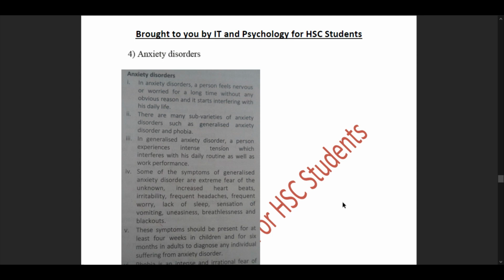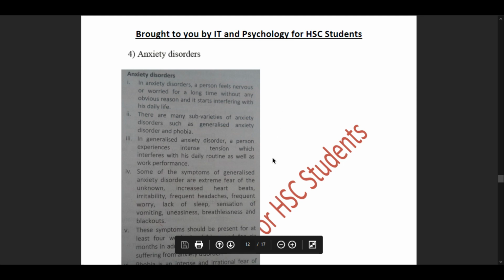Generalized anxiety disorder was our part A, and phobic disorders was our part B of our subunit 6.6.1. So now we'll understand what the answer is.